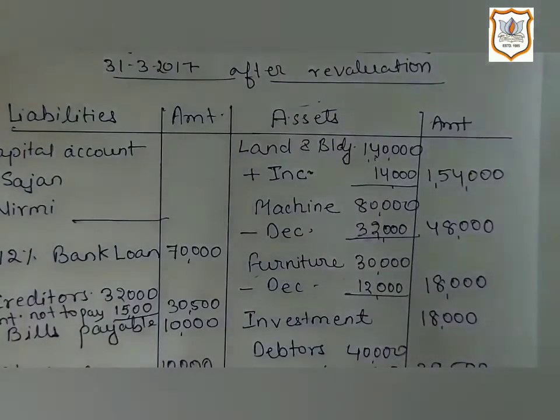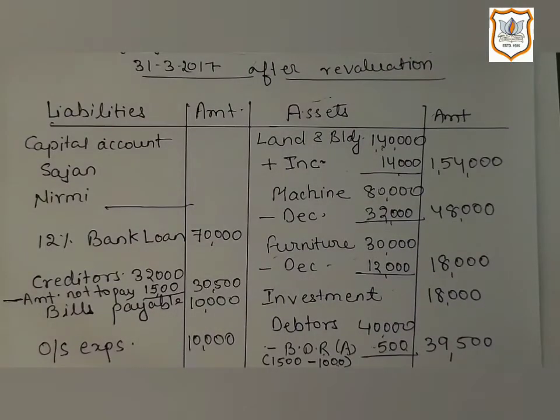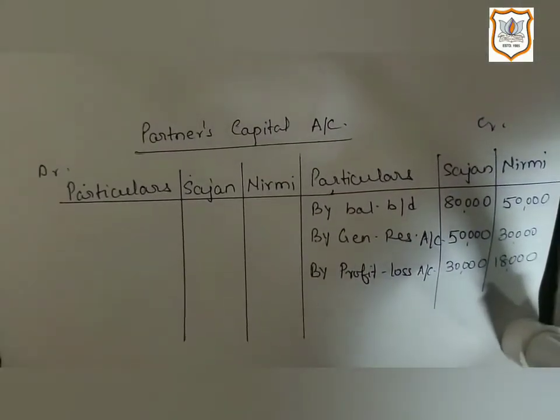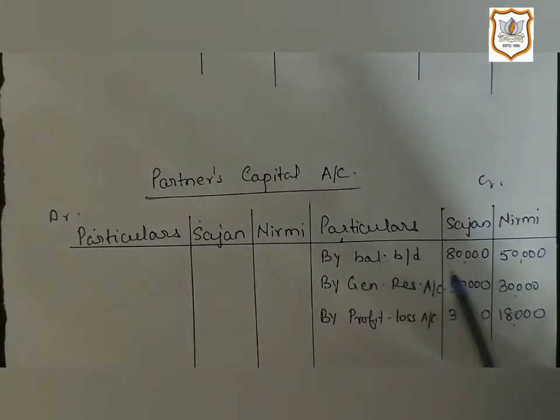Here in the question, just see in the question, in their old balance sheet, first it is given on liability side capital account. Amount of capital is given in their old balance sheet. Capital of Sarjan is 80,000 and Nirmi is 50,000. So for capital account, we have prepared partners capital account here. So I have already recorded their opening capital, 80,000 of Sarjan and Nirmi's capital is 50,000.